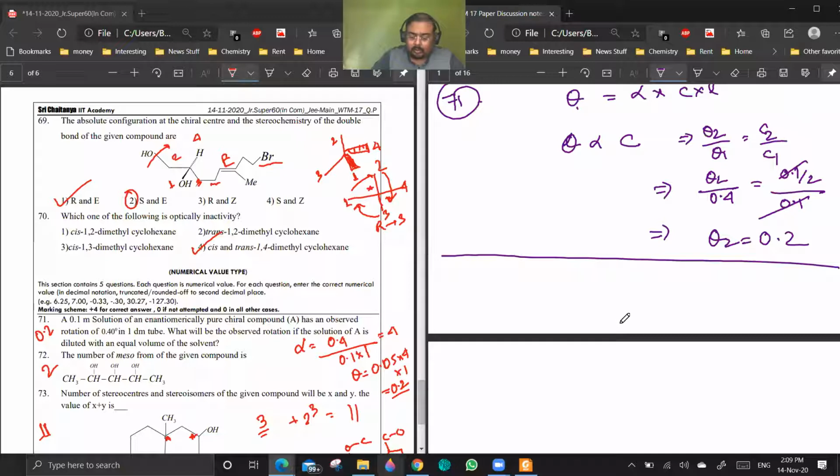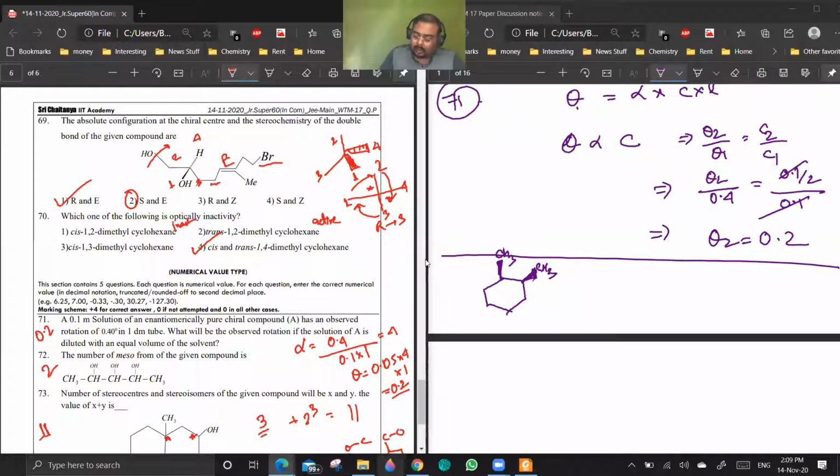It says, which one of the following is optically inactive? Okay. So cis 1, 2 dimethyl cyclohexane. Even though this molecule is chiral, it will be optically inactive because of external compensation. Similarly, trans 1, 2 dimethyl cyclohexane will be optically active. Are you getting the point?